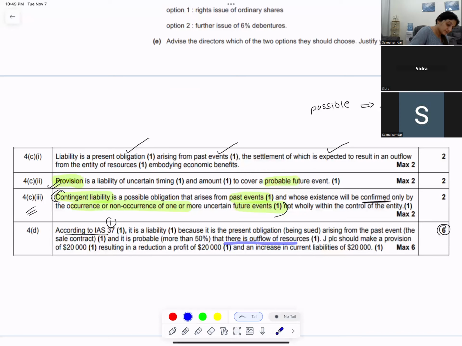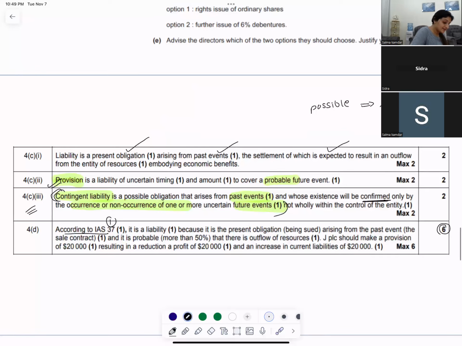Therefore, JPLC should make a provision of $20,000. That will increase its current liabilities by 20,000 and reduce the profit by 20,000.